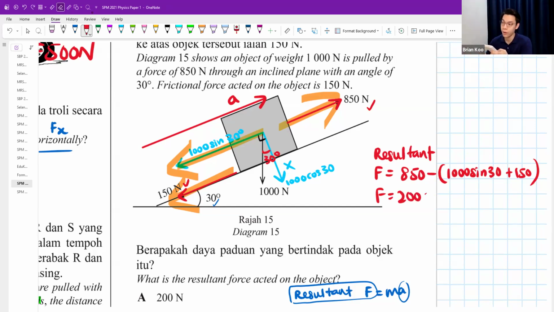I'll get 200. Or if you want to calculate 1000 sine 30 first, that would be 500. So you can also say, teacher, can I do 850 minus 500 minus 150? Can also. Or you can put a plus and put brackets like that, up to you. It will be the same, 200.